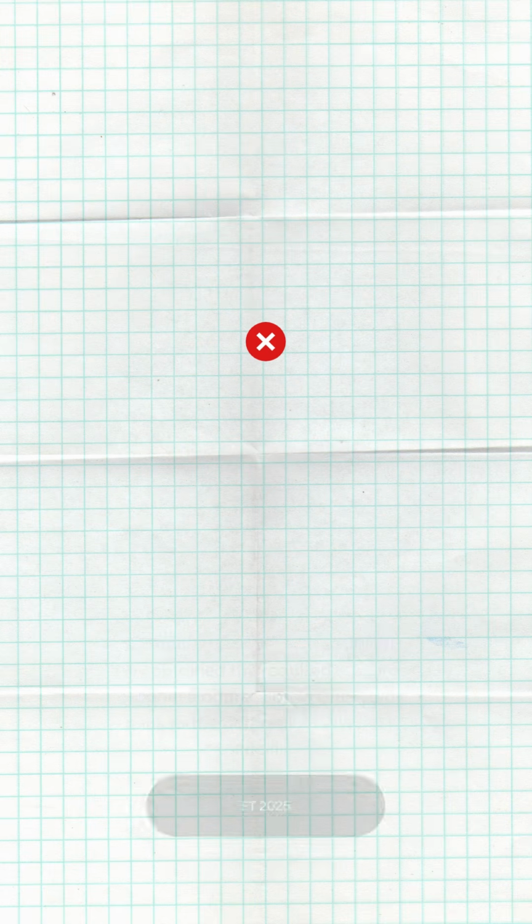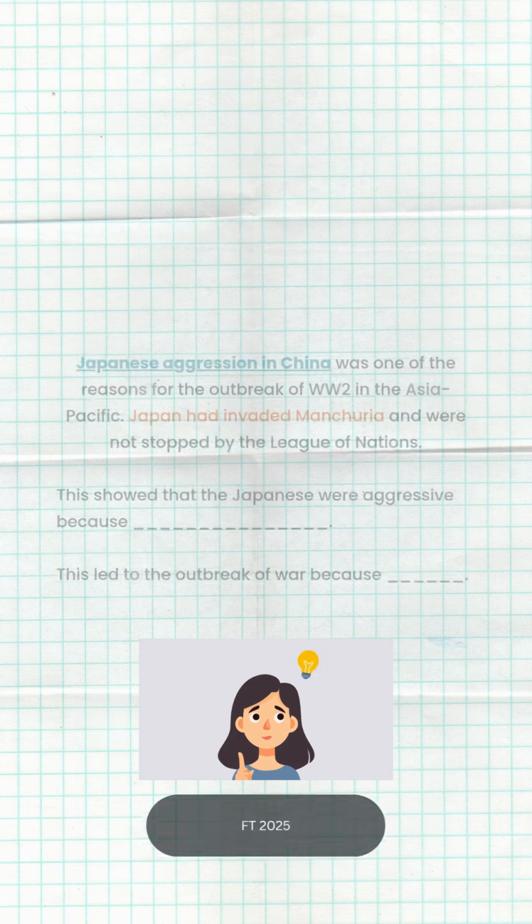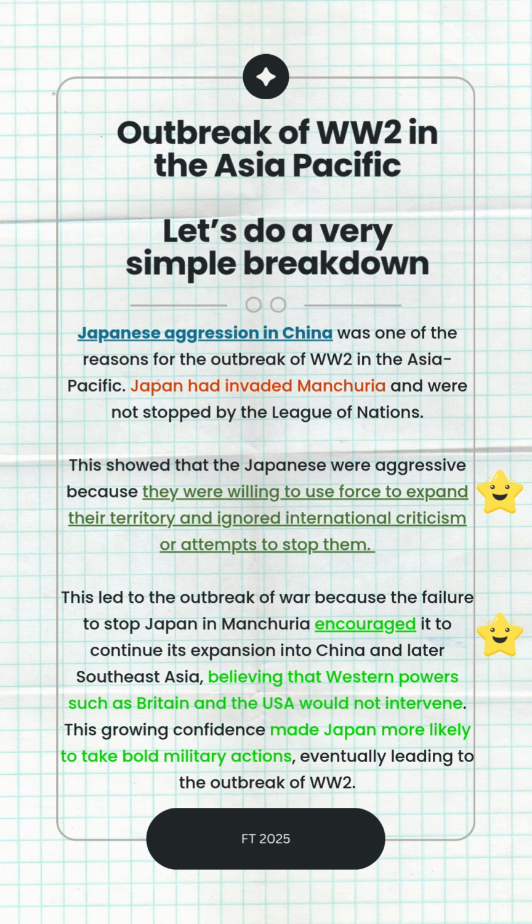Let's fix it. Here are two sentence starters that will help you stay focused. Try completing these sentences. You might want to pause the video here to think about it. Here's how you should continue. These show that the Japanese were aggressive because they were willing to use force to expand their territory and ignore international criticism. This also led to the outbreak of war because their aggression encouraged them to expand further, eventually threatening Western interests. This is much better, but as you can see, it still needs stronger evidence.